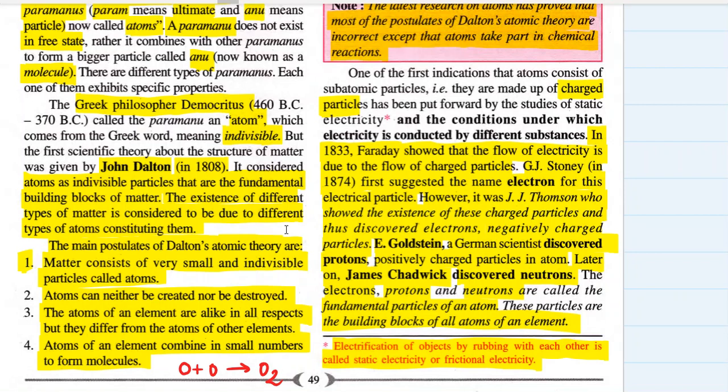So John Dalton first suggested the atomic theory, then changes were made in his atomic theory, and new atomic theories were developed by the scientists who came after him. John Dalton said that the atom is indivisible, but then the presence of charged particles suggested that the atom is made up of other particles, which were discovered by the scientists who came after Dalton, namely Faraday, G.J. Stoney, J.J. Thomson, Goldstein, Chadwick, and Rutherford. These people came and said that the atom is actually divisible.